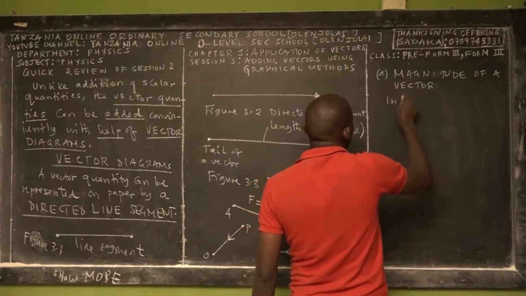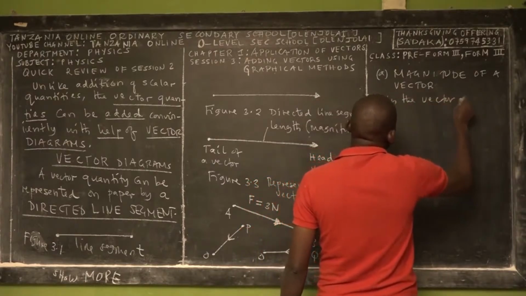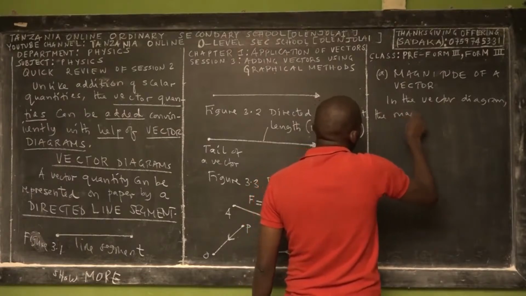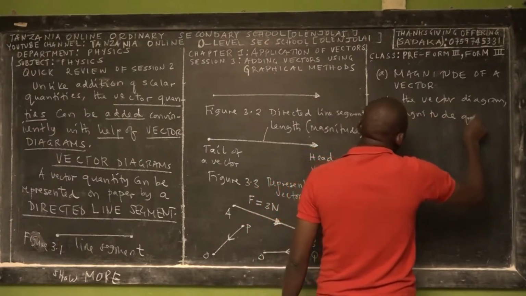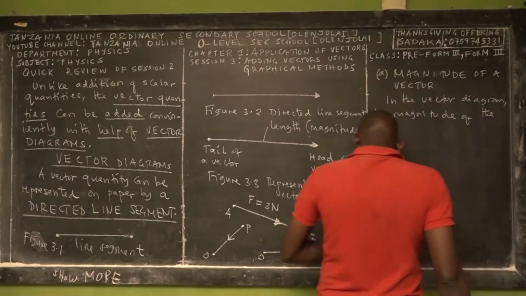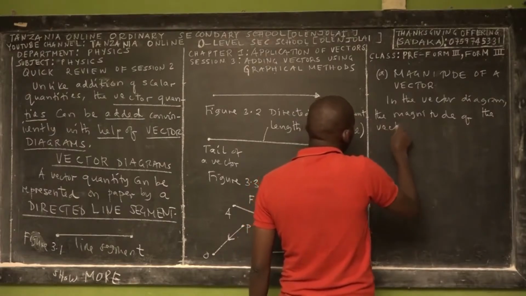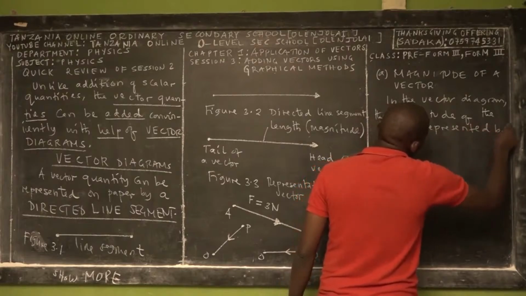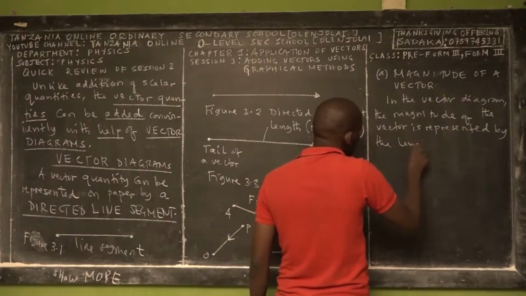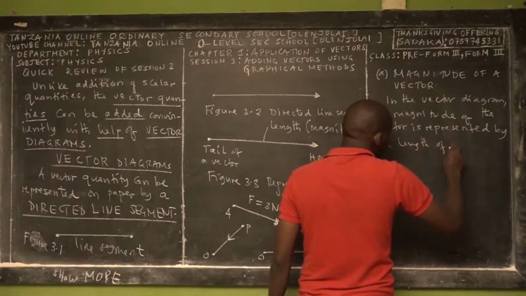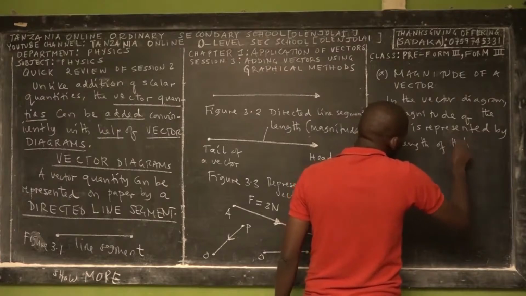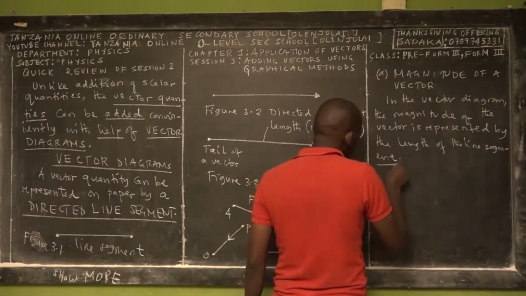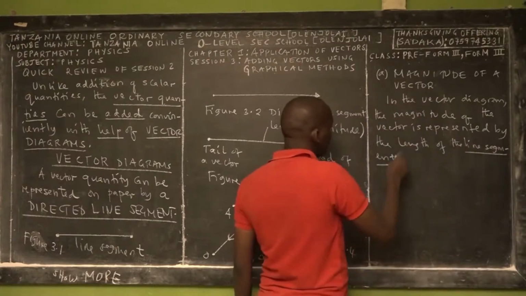So we say that in the vector diagram, the magnitude of the vector is represented by the length of a line segment.